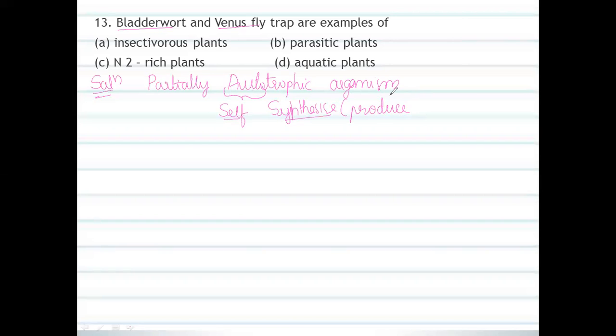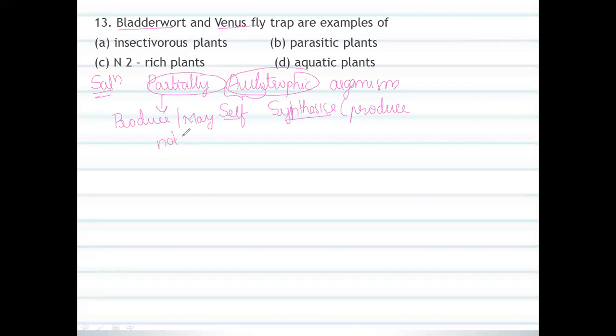That's what we call autotrophic in nature. Partially autotrophic means sometimes it may produce, and sometimes it may not produce.